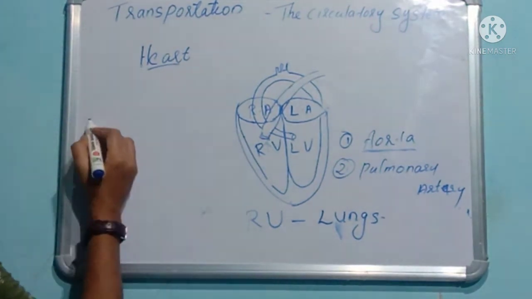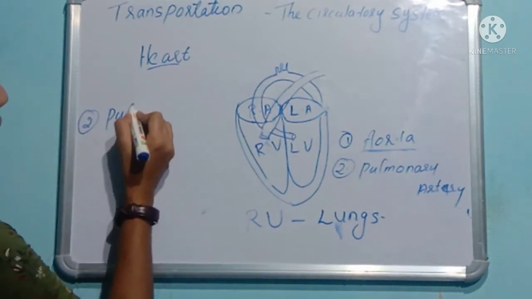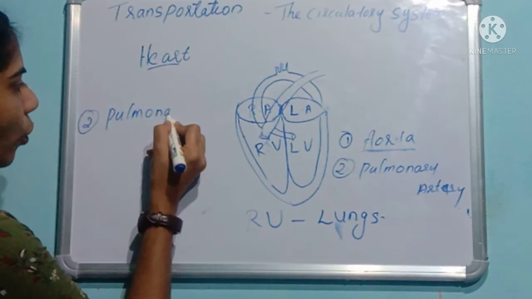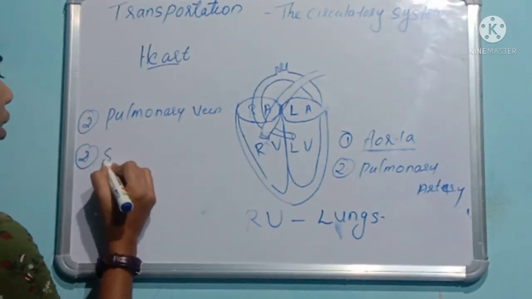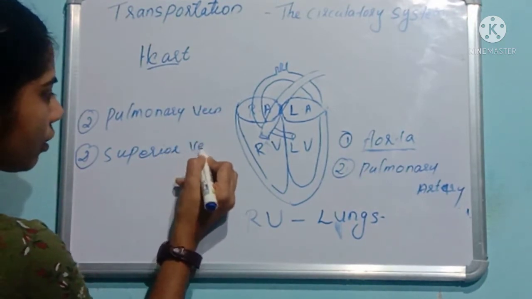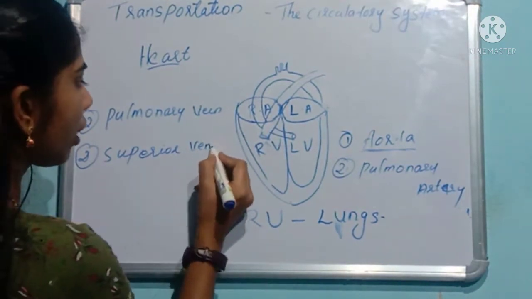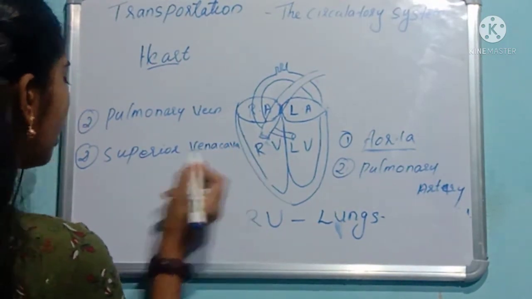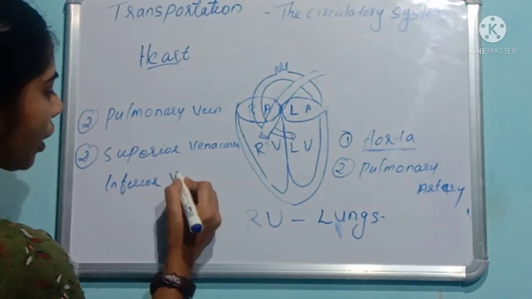Again, we have two veins, right? What are the two veins? Pulmonary vein and superior vena cava and inferior vena cava.